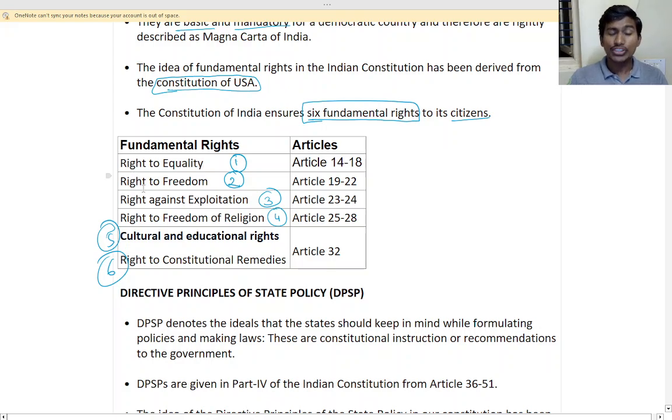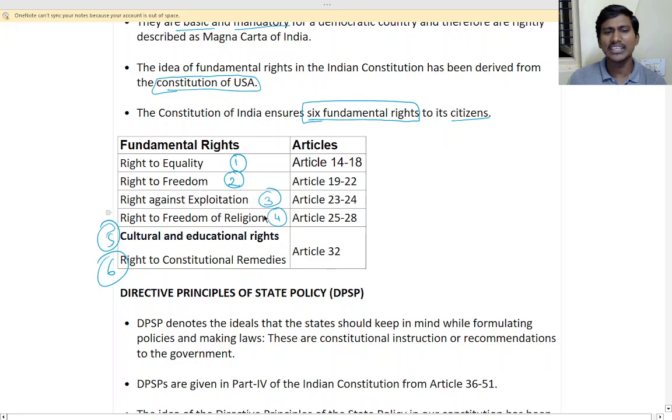Right to freedom means you can do whatever you want. It is your choice. No one can force you. Right against exploitation means no one can force you to do the work. Before, they used to keep slaves, isn't it? That is exploitation. No one can exploit nowadays. Whatever you want, it is your choice. If you want to do it, you can do it. Otherwise, you can leave.